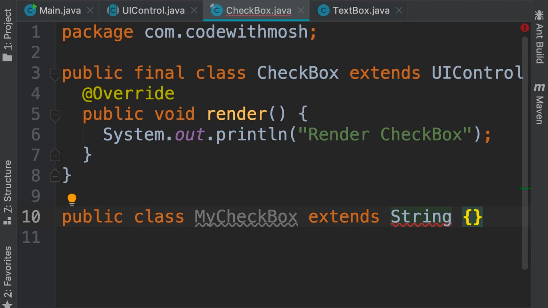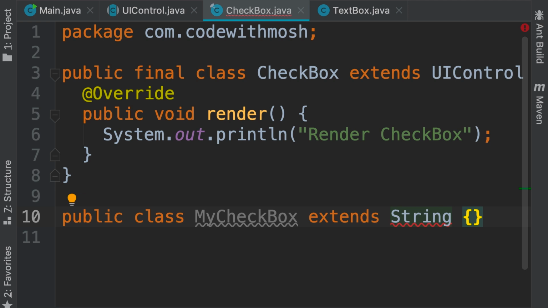People who have implemented the string class have made sure that every method that modifies a string object will in fact return a new instance. That is the reason why they declared this class as final, so we wouldn't accidentally extend this class and break this assumption. So this is all about final classes.